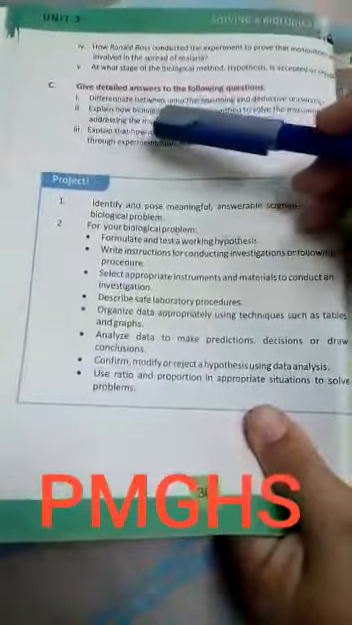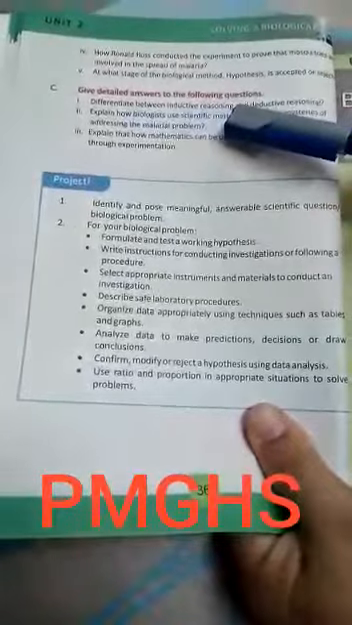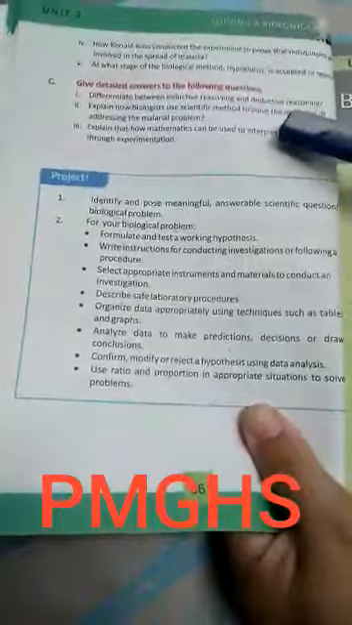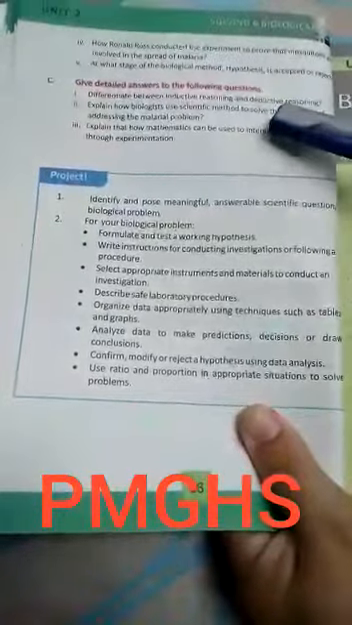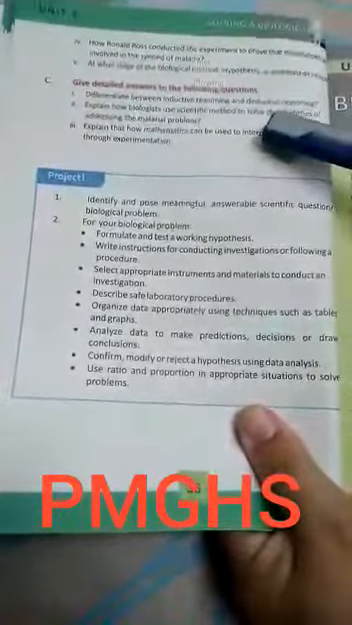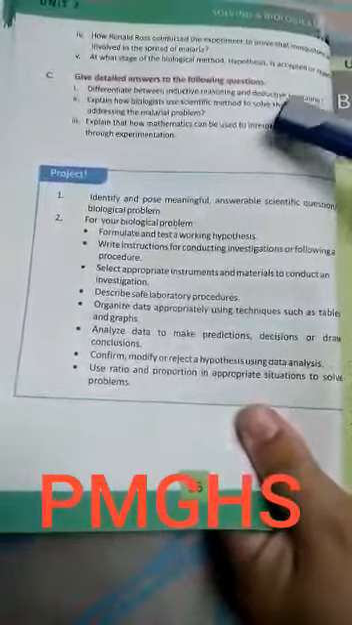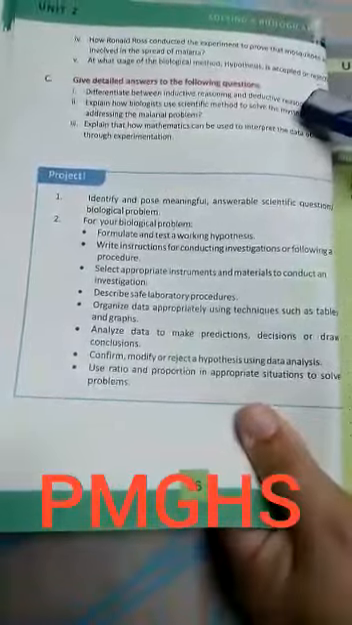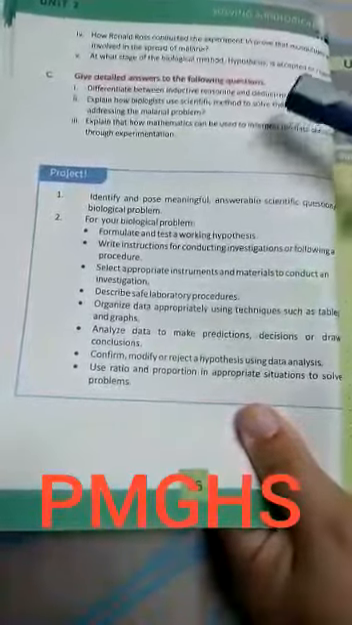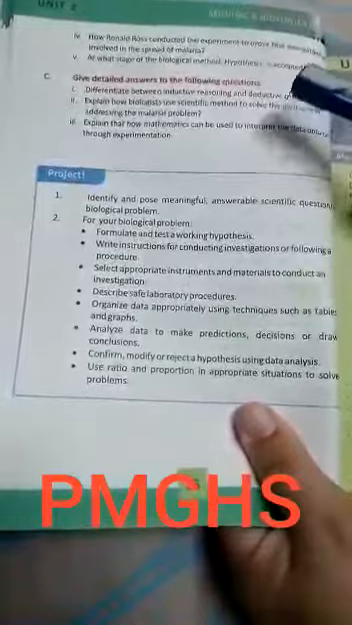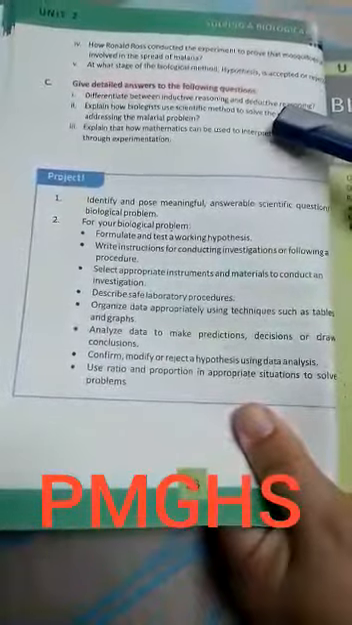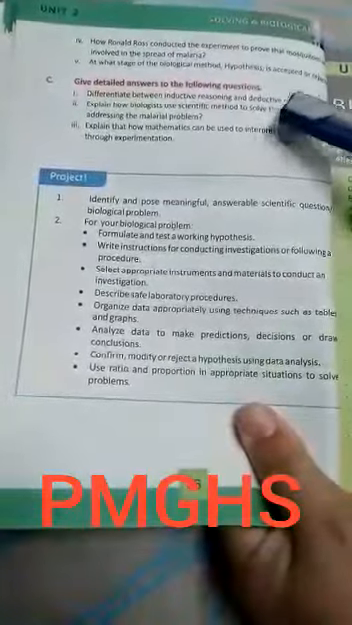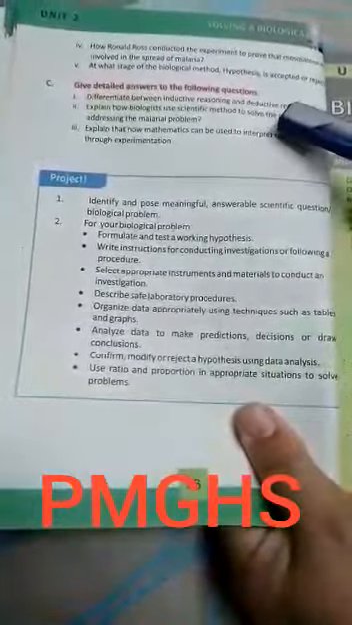Next question is: differentiate between inductive reasoning and deductive reasoning. What is reasoning? Reasoning is the process of thinking about something in a logical way in order to form a conclusion or judgment. When we think about any phenomenon, logically we make a conclusion. It has two main types, one is inductive and one is deductive.